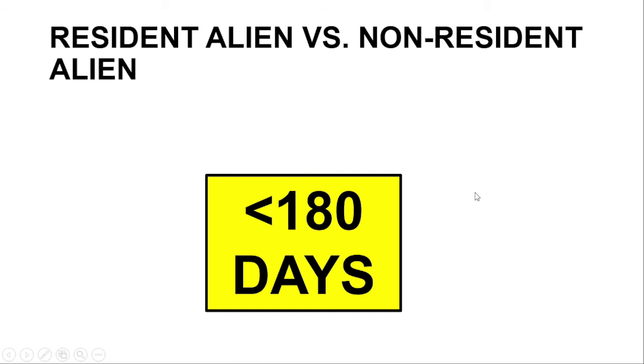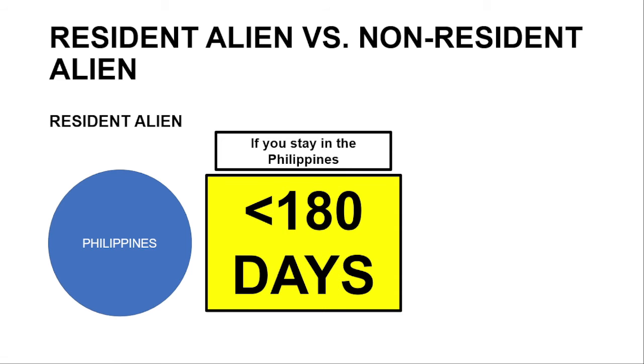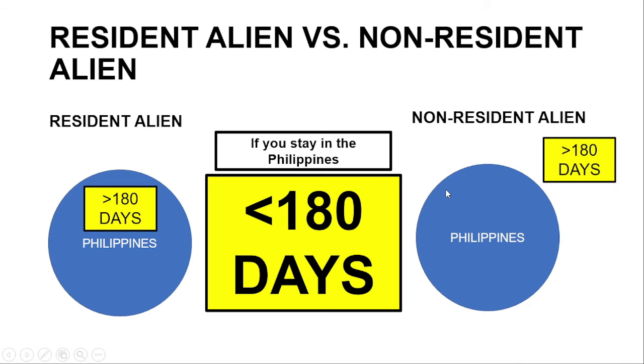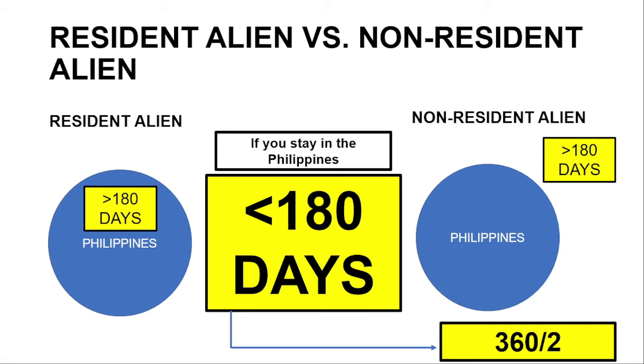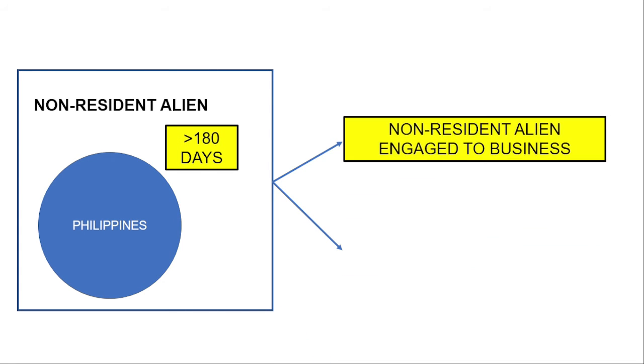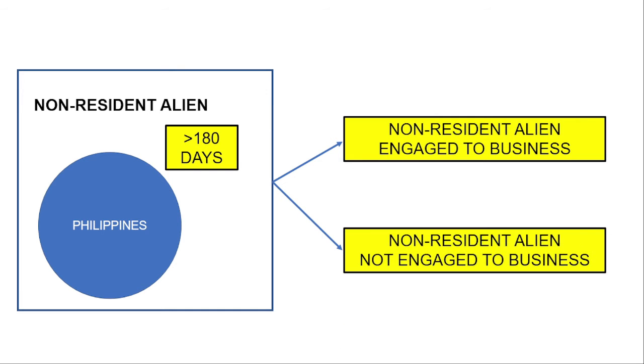For alien, iba naman. Ang ruling natin is 180 days. If we are a resident alien, it means that we stayed in the Philippines for 180 days. If we are a non-resident alien, we stayed in the Philippines less than 180 days. Saan siya makukuha? Based siya sa 360 days divided by 2. So that's our 180 days basis. Next, under non-resident alien, we have non-resident alien engaged in business and non-resident alien not engaged in business.